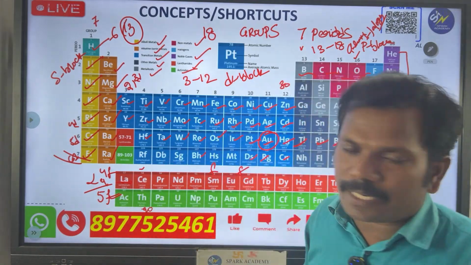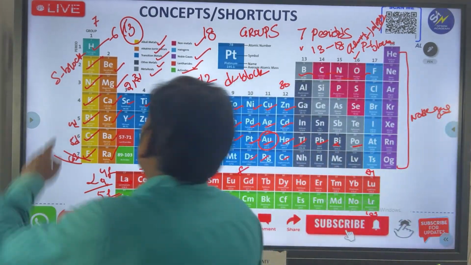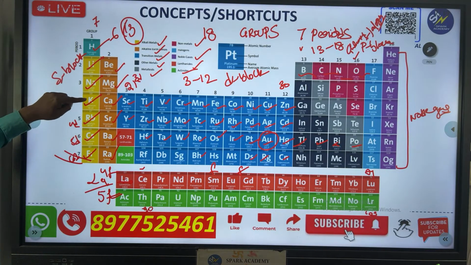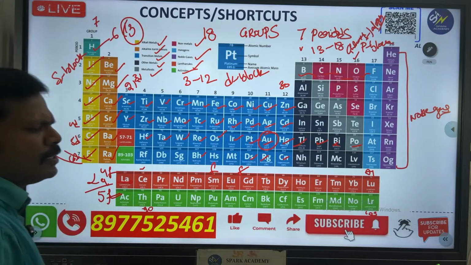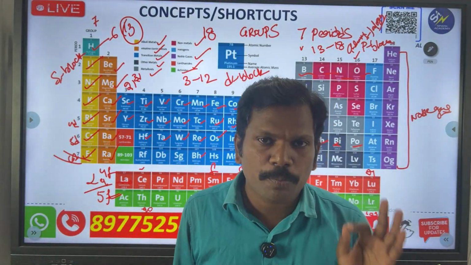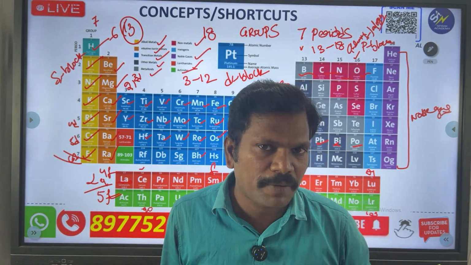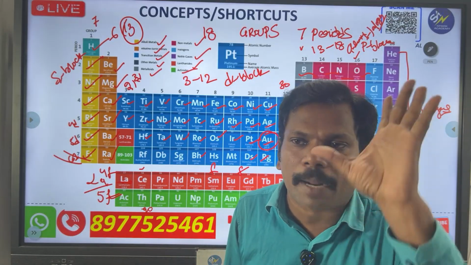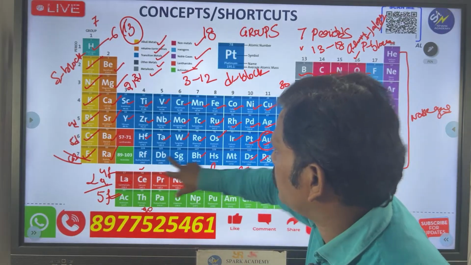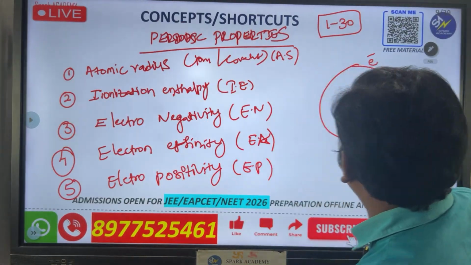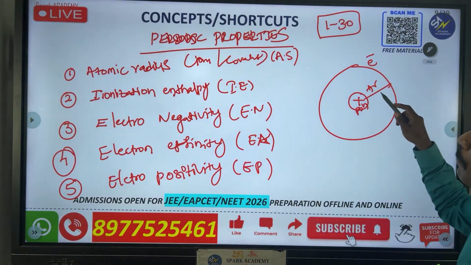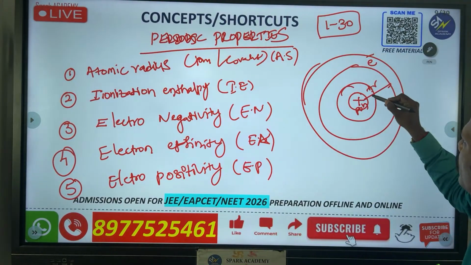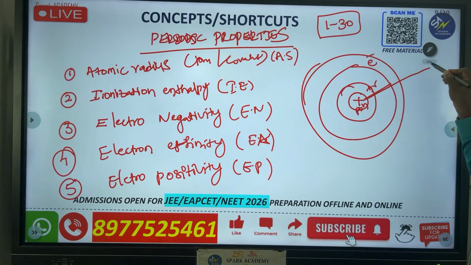So the first property, atomic radius, what happens from top to bottom? Hydrogen to helium, helium to sodium, sodium to potassium, rubidium, cesium. Simple. In a group, please note down, this is very very important: atomic radius will be increased from top to bottom. How is it? You can observe this one. Electrons are increasing, number of orbits are increasing. So atomic radius will be increased like this.